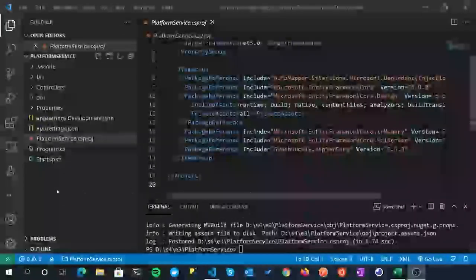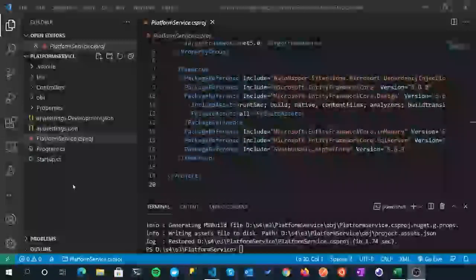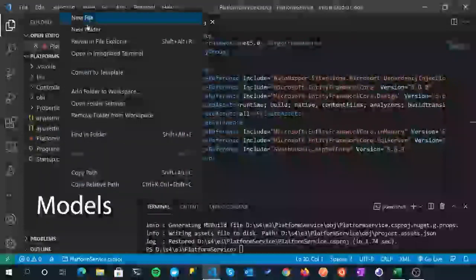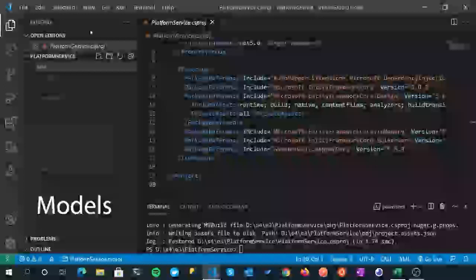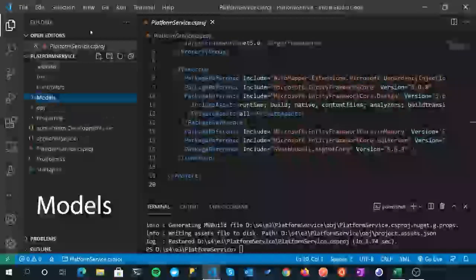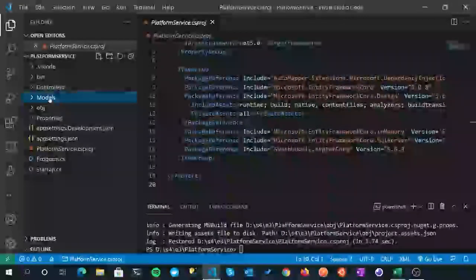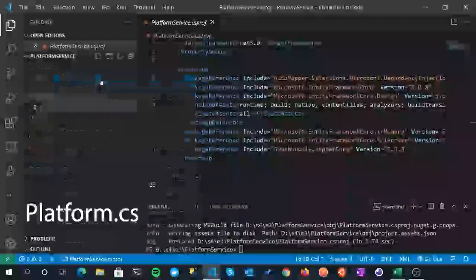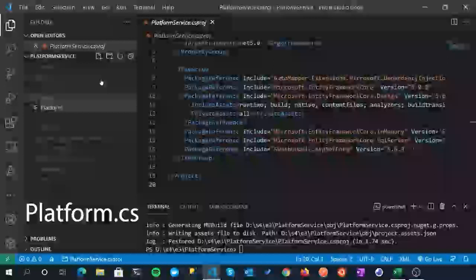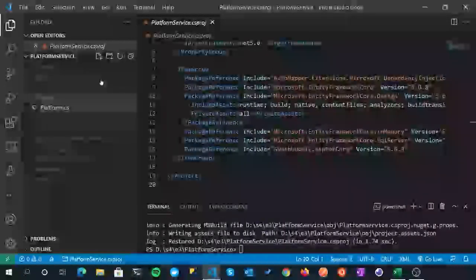All right, so back over in our project, we're going to create our first model. Well, in fact, our only model for this service. So in the root of our project, I'm just going to right click and do new folder. And I'm going to call the folder Models. Although we're only going to have one of them, doesn't matter, use that naming convention anyway. So right click on the Models folder and new file, and the model is going to be called Platform.cs. So it's just a plain old C# class.